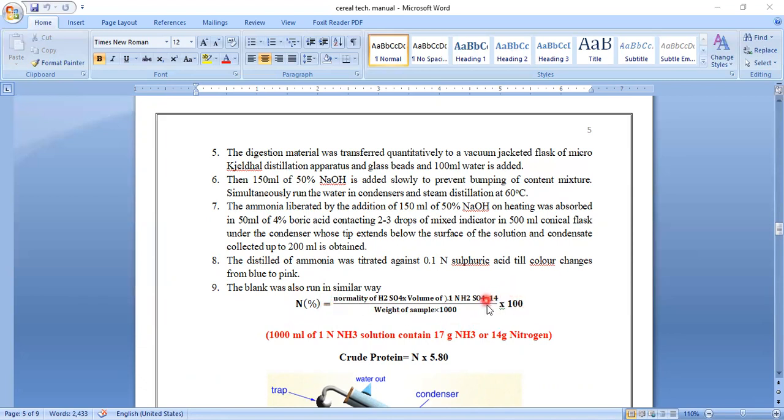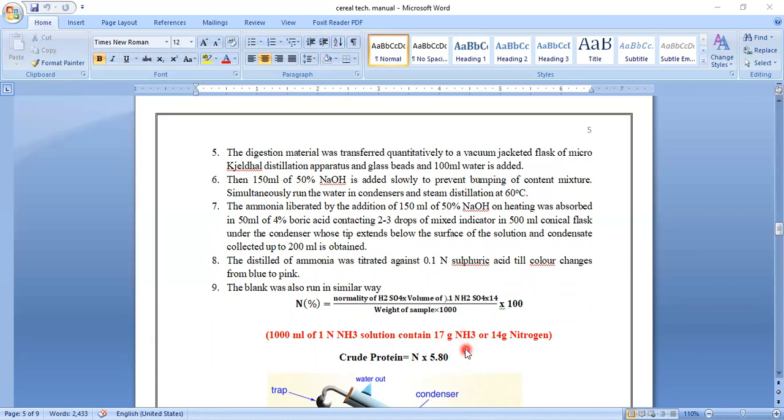Now why has this 14 been given here as a constant number? See, we have taken different volumes of H2SO4 solution, but this formula has been made keeping in mind 1000 ml of the solution. So 1000 ml of one normal ammonia solution contains approximately 17 gram of ammonia.